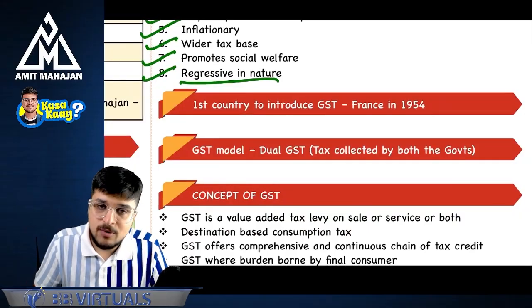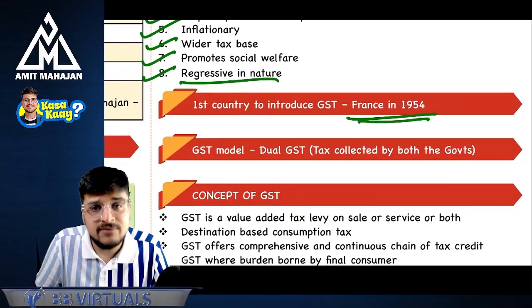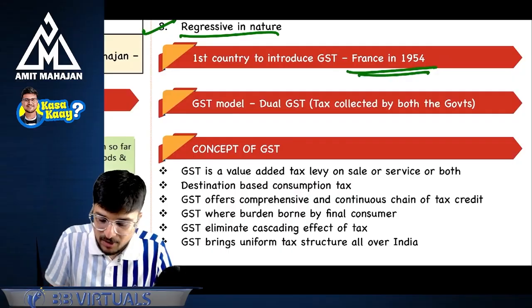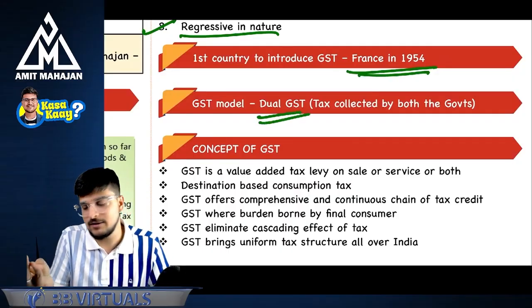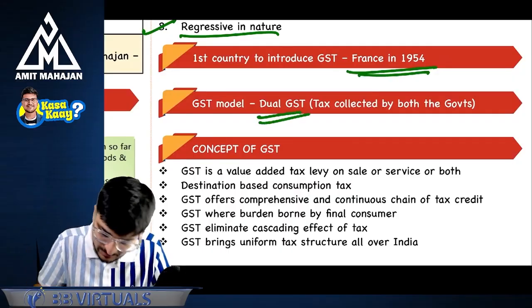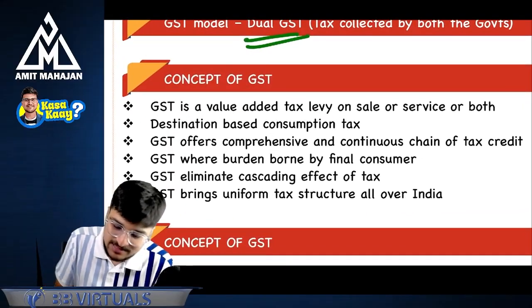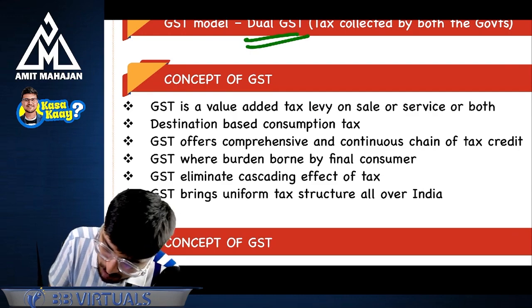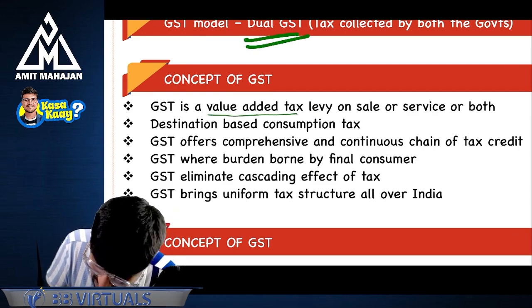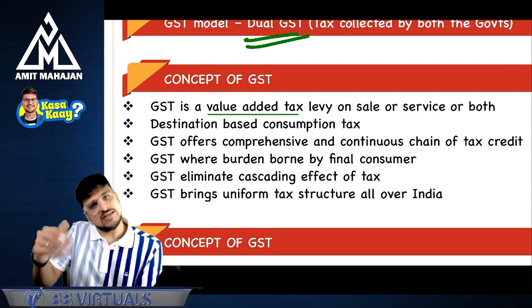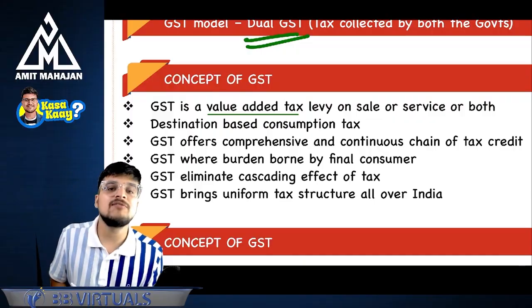Which is the first country to implement GST? This is France in 1954. We discussed, GST model has a dual GST model. See, that is the central government and state government. Right? Now, what is the concept of GST? See, GST is a value added tax. So, what is the meaning of value added tax? If there is no value addition, GST will not be applicable? No, GST will not be applicable.